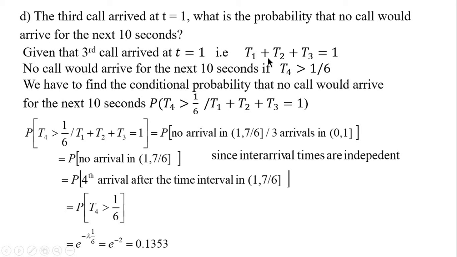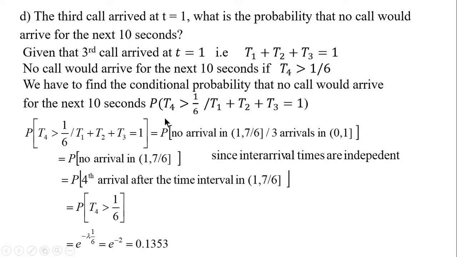That means T1 plus T2 plus T3, the time gaps, if you are adding all the three arrivals, it must give a total of 1. We have to find the probability that no call arrives for the next 10 seconds. That is, the fourth call will happen only after 10 seconds. That is T4 greater than 1 by 6, given that T1 plus T2 plus T3 equal to 1.